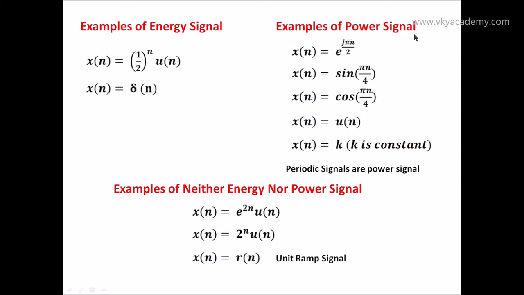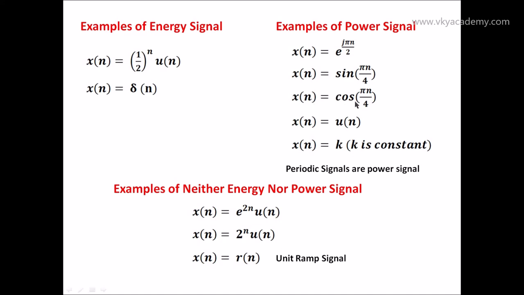Now coming to the examples of power signals, the first example is e to the power j pi n by 2. This signal is an example of a complex exponential signal, and we should always remember that complex exponential signals are always power signals. The second example is x of n equal to sin pi n by 4. This sinusoidal function lies between minus infinity and infinity, and over that range the energy will always be infinite, but the average power has some finite value. That is why this signal is a power signal.